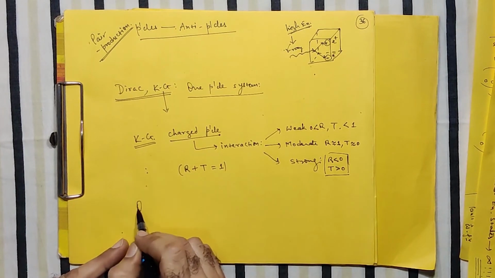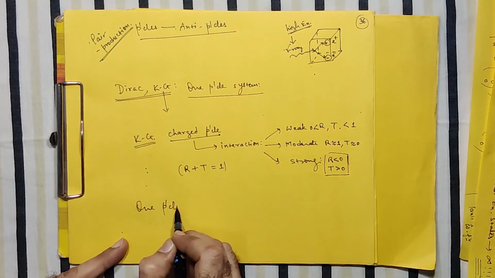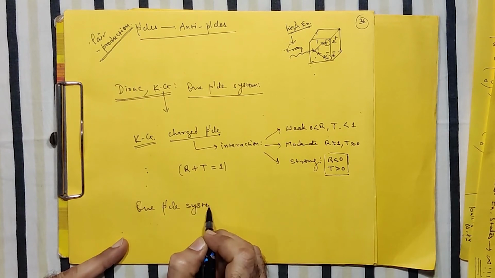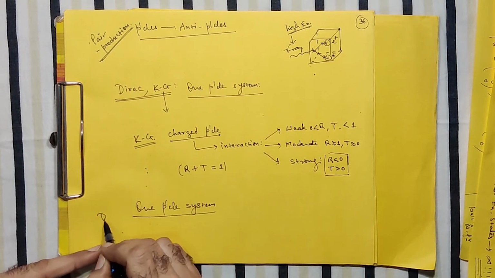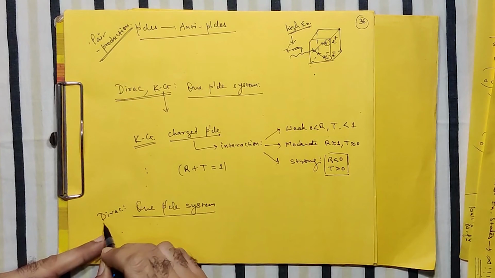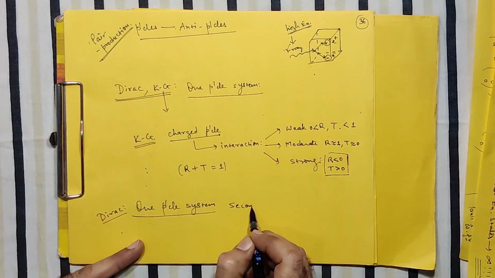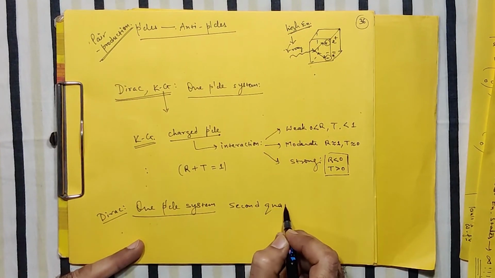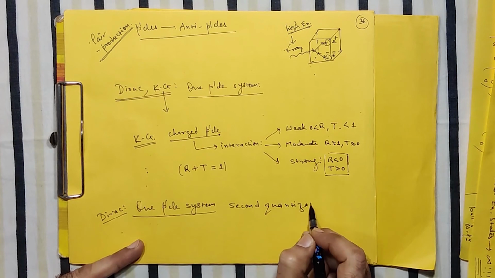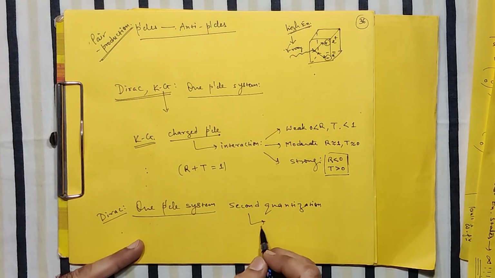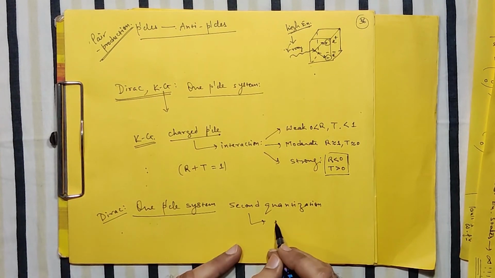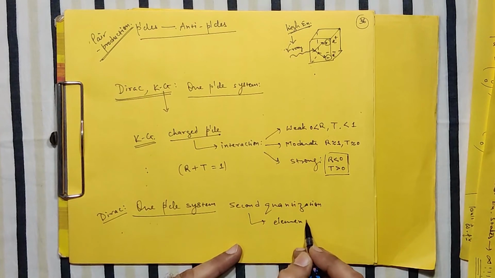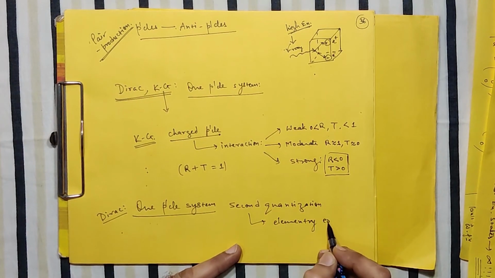So for a one particle system, when you want to describe it by the Dirac equation, the concept of second quantization, which leads to what we sometimes refer to as the elementary excitation, comes in.